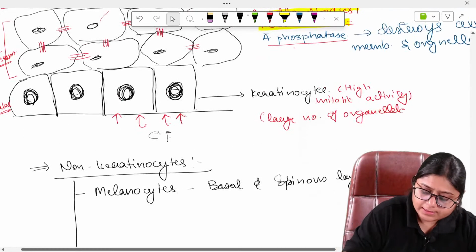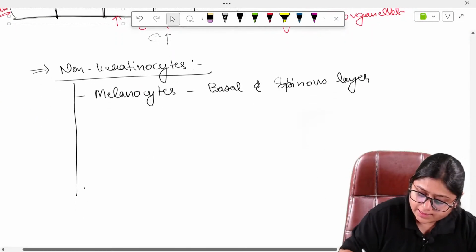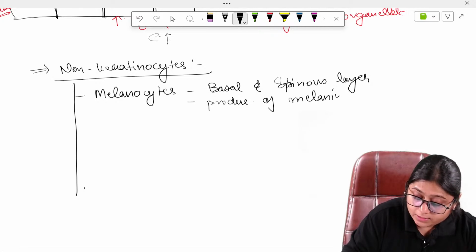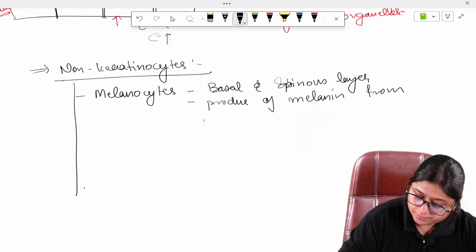In between the cells, these melanocytes will be present, and they are responsible for production of melanin from melanosomes.